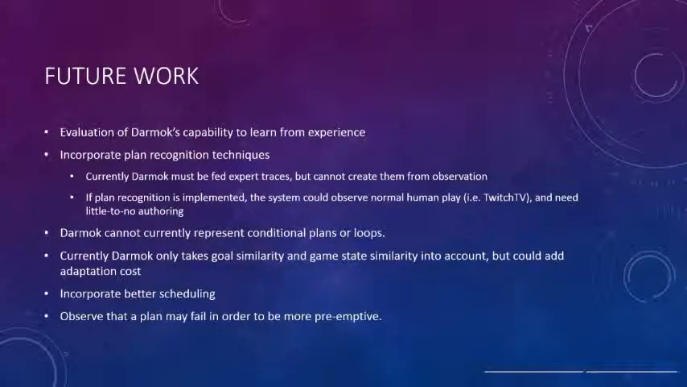While the Darmok system in the state that it was presented was able to successfully attain its goals, it still needs to be further improved and examined, particularly the capability of Darmok to learn from experience. As part of the future work, the team plans to incorporate better plan recognition techniques. The Darmok system could observe human play, for example using Twitch TV, and then create expert traces from such play. By doing this, the Darmok system would need little to no human authoring and could continue to grow. Currently, the Darmok system cannot create conditional or looping plans. This is a system limitation that can be fixed so that the system is able to create richer behavior.